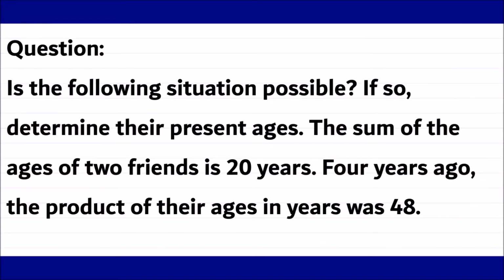The given question is: is the following situation possible? If so, determine their present ages. The sum of the ages of two friends is 20 years. 4 years ago, the product of their ages in years was 48. So guys, that is what the question is being given, and we need to find out whether this particular situation is possible or not. Now, let us move ahead and try to solve this question.